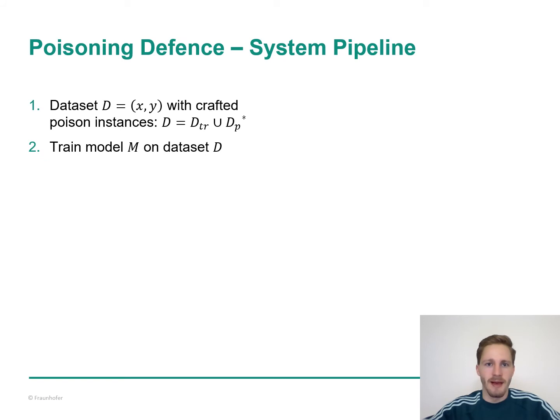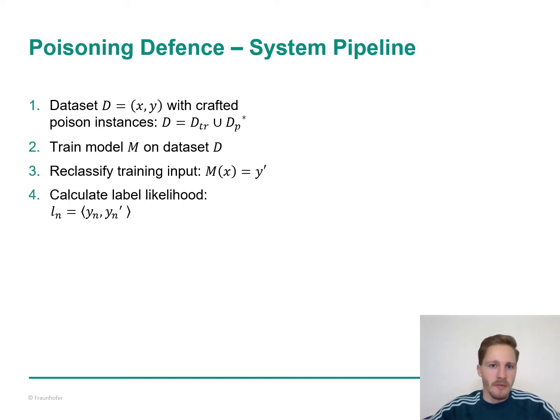We then train a model M on the dataset, and we use this model to reclassify the training input x. Then we obtain the new class probabilities y prime. Now we calculate for all instances the label likelihood Ln that instance xn is assigned the original label yn. We compute these label likelihood values with the inner product of yn and yn prime.